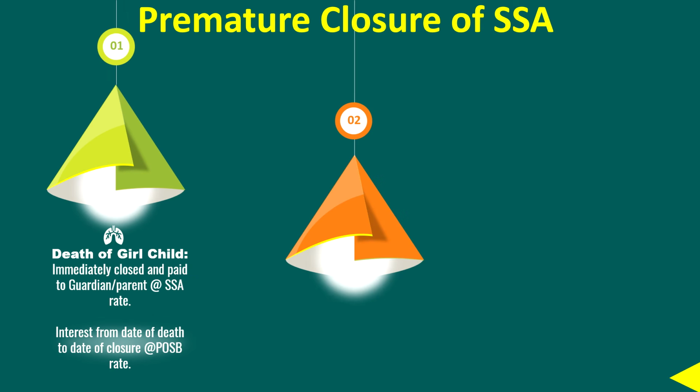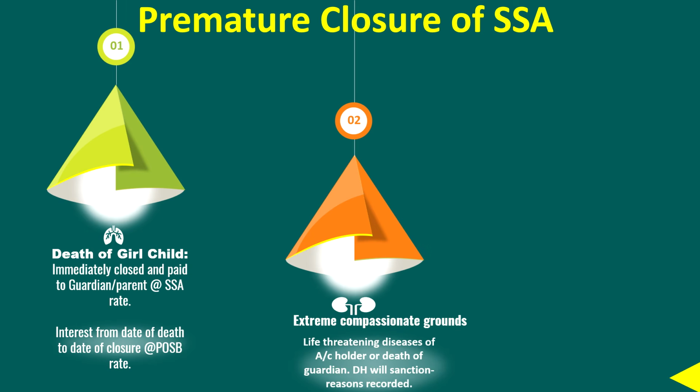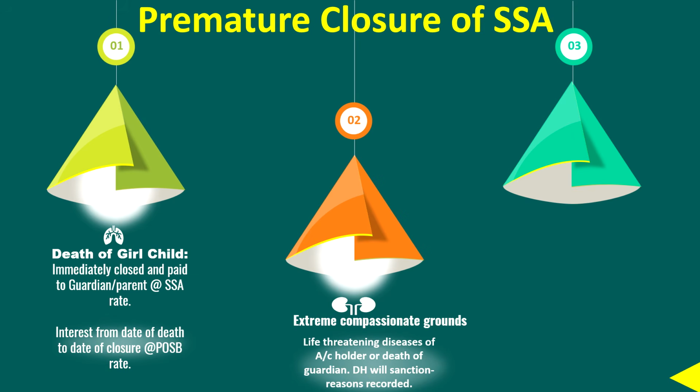Then comes the next point, that is extreme compassionate grounds. Premature closure is also allowed in case of extreme compassionate grounds, that is life-threatening diseases of the account holder or death of the guardian. And the divisional head, that is the superintendent of post offices or senior superintendent of post offices, is the competent authority to sanction the closure of the Sukanya Samriddhi Yojana account after recording the reasons in the file.